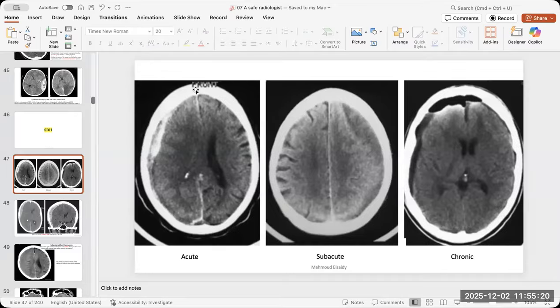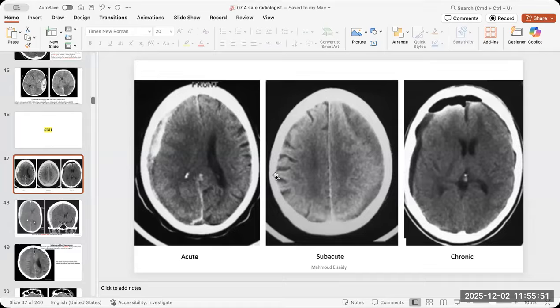You might find it sometimes bilateral. You may find it sometimes chronic. The chronic ones are really bad in imaging because of the isodensity and this is stuff you know about. So pay more attention to the periphery of the brain. You must see the brain tissue adherent to the skull. See, it is adherent, stuck. Even if there is volume loss, even if the sulci are prominent, the brain, the gyrus, is adherent or very near to the skull.